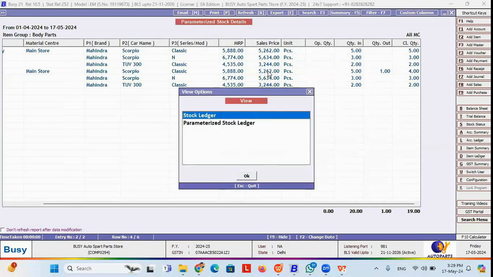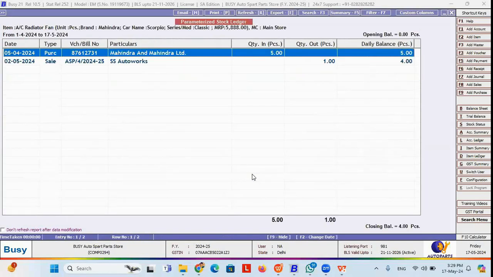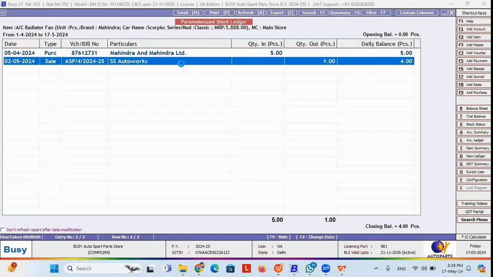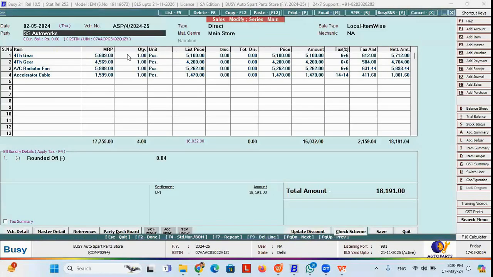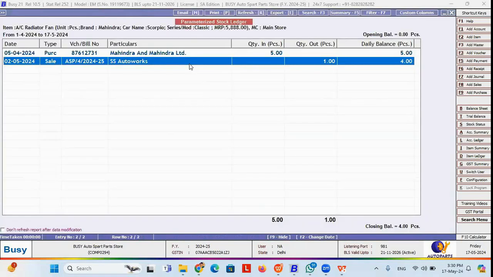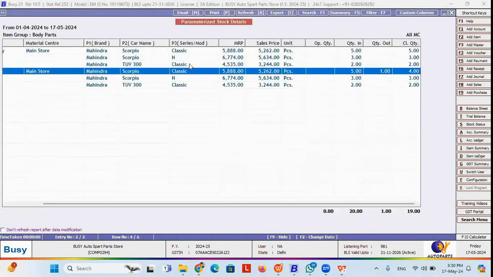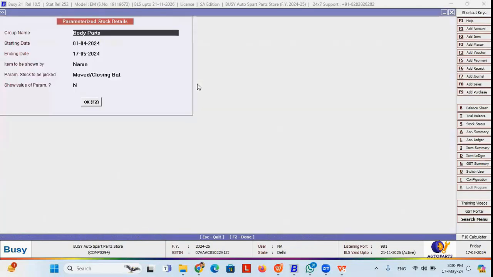If you double click over here, it will show you the stock ledger also, or you can see the parameter wise stock ledger report. If you press enter, it will show that this brand or this model has been purchased on this date with this 5 piece, and it has been sold on this date. If you double click over here, it will simply move you to the entry screen or the sale entry screen. If you press escape, it will come back. So you can easily zoom your report.